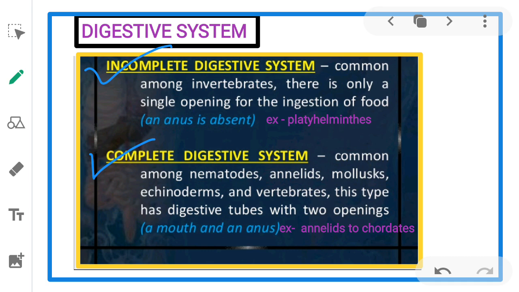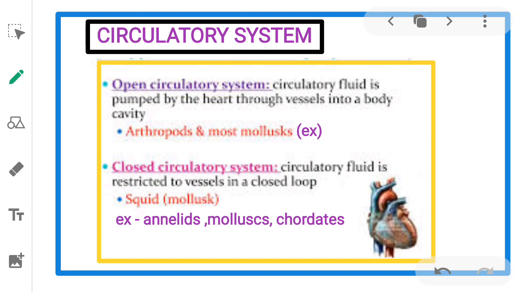Next, complete digestive system. Common among nematodes, annelids, mollusks, echinoderms and vertebrates. This type has a digestive tube with two separate openings which act as mouth and anus. Example, annelids to chordates. So these are the two types, incomplete and complete digestive system. Next, we'll study about circulatory system.